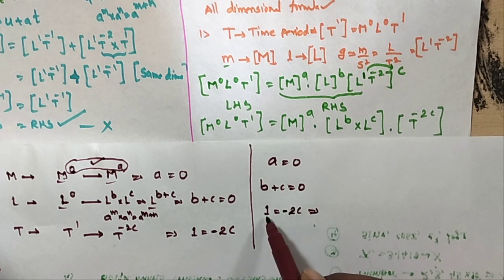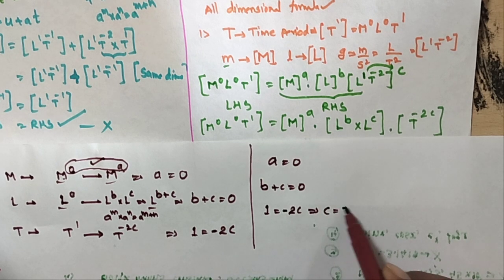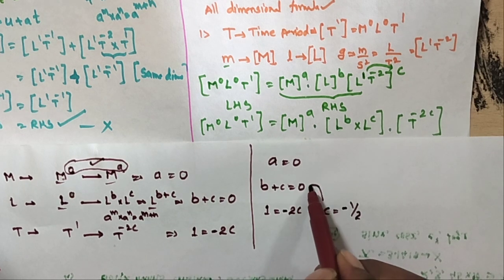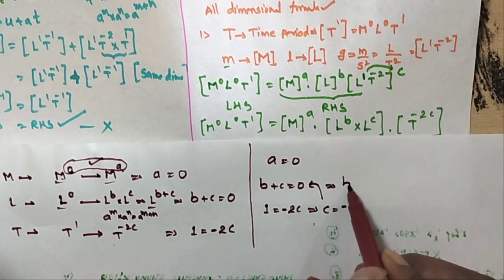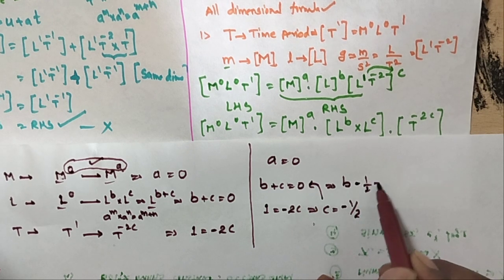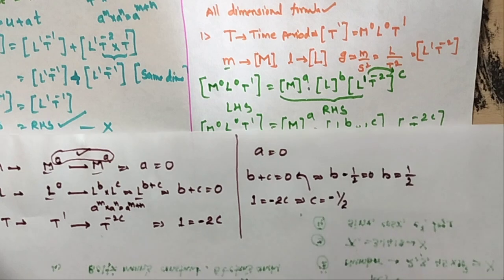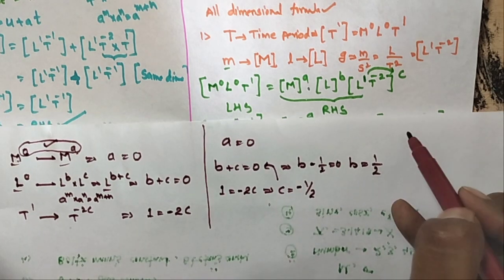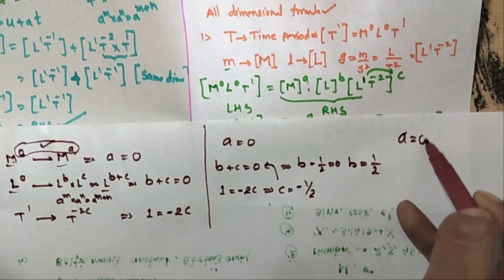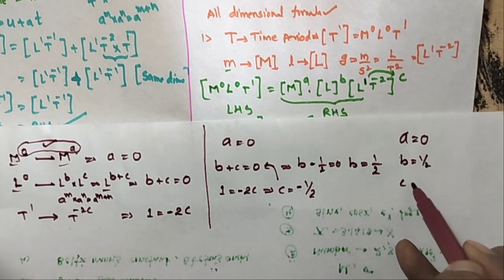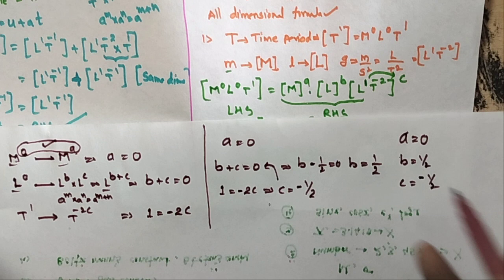And this minus 2 is going here, C is equal to minus 1 by 2. So the C is substituting in this equation, B minus 1 by 2 is equal to 0. So B is equal to 1 by 2. So you get ABC value: A is equal to 0, B is equal to 1 by 2, C is equal to minus 1 by 2.